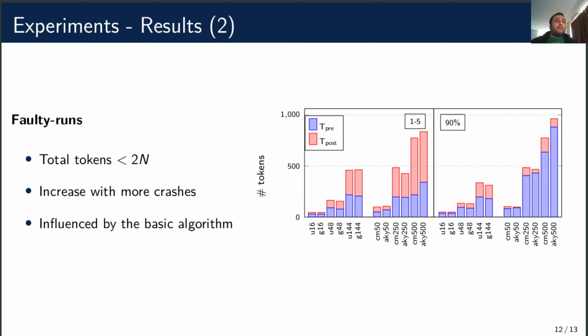The reason is that the emulated basic algorithm does not compensate for crashes, but in a real situation this is something we would expect. And this is what we see in the plot. For the emulator, the tokens before termination stay roughly the same. But for the other runs, we see a big increase. That is because these basic algorithms do take extra steps after a crash. This implies that the characteristics of the basic algorithm are important to the performance.